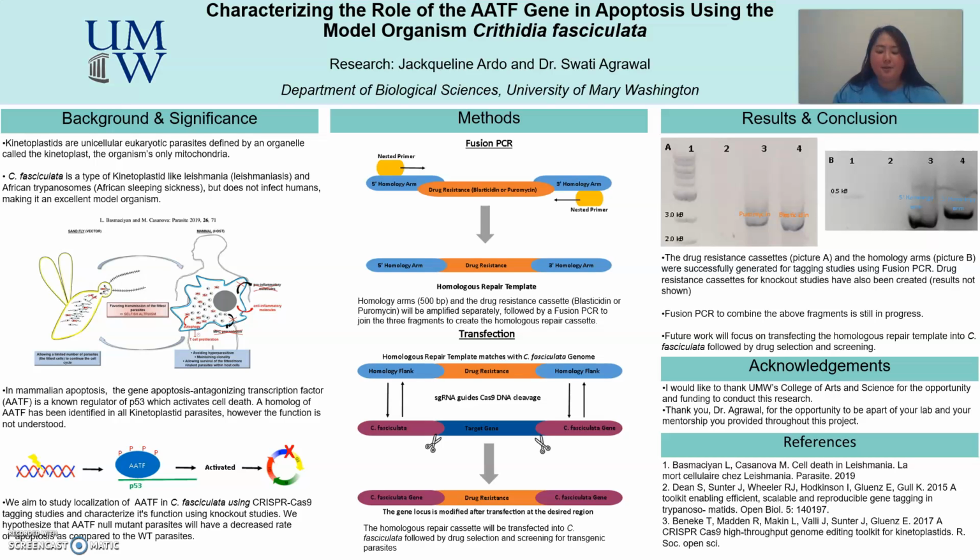In mammalian apoptosis, the gene apoptosis antagonizing transcription factor, or AATF, has been shown to be a regulator of p53, activating cell death. Once AATF is phosphorylated, it activates p53 transcription, and an increased expression of p53 induces cell cycle arrest. This will prevent the replication of any damaged DNA, thus resulting in the apoptosis of the cell.